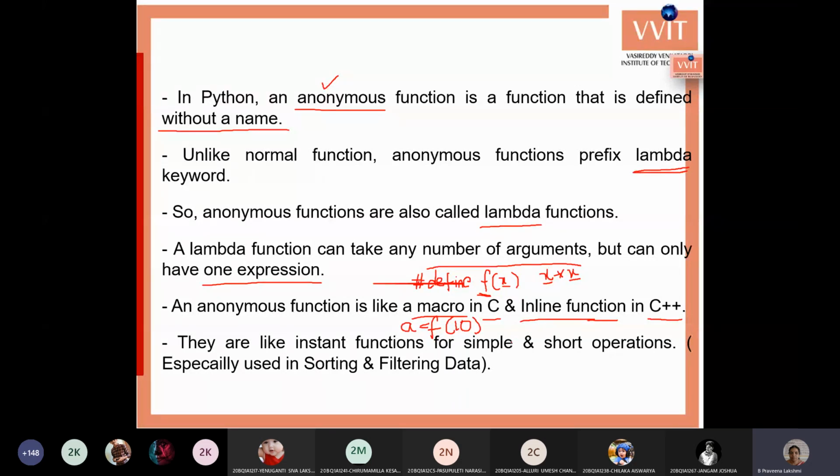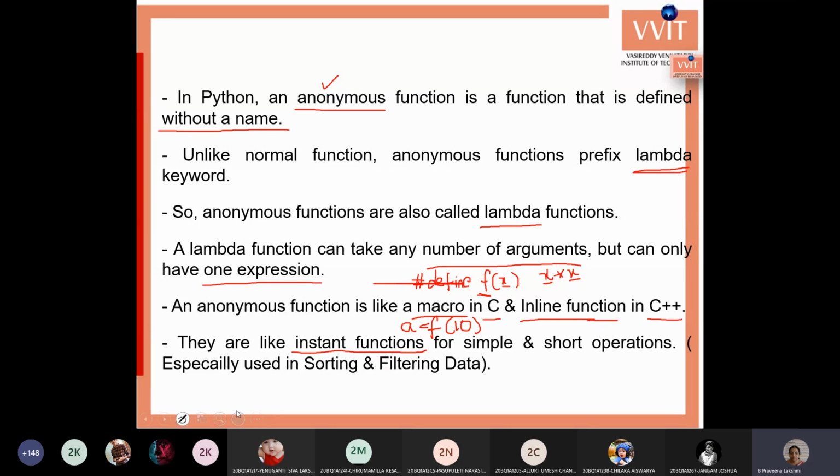These are also called instant functions, that is, at the same place the function will be created and deleted. Wherever you create the lambda function, in the same place the function is created, executed, and also deleted from memory. Like that, we can call them instant functions.